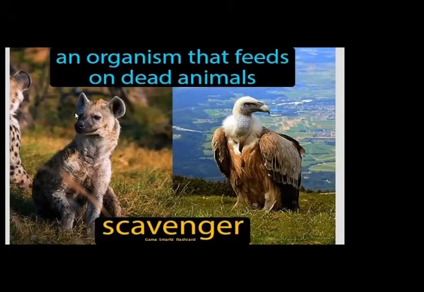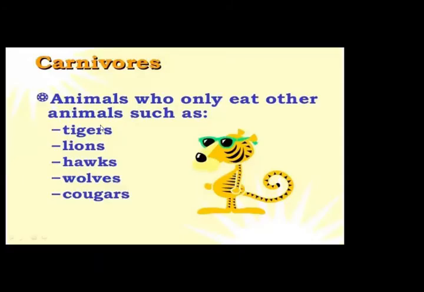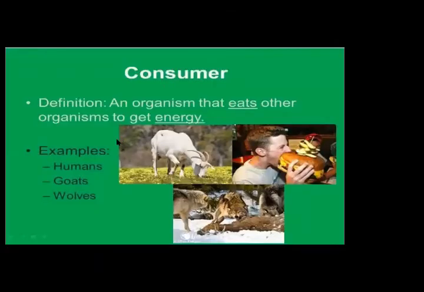I repeat again, consumers. Consumers are the third part of the food chain, organisms that eat other organisms to get energy. Examples: human, goat, wolf. You can also take a picture of this screen and note it down in your copy.